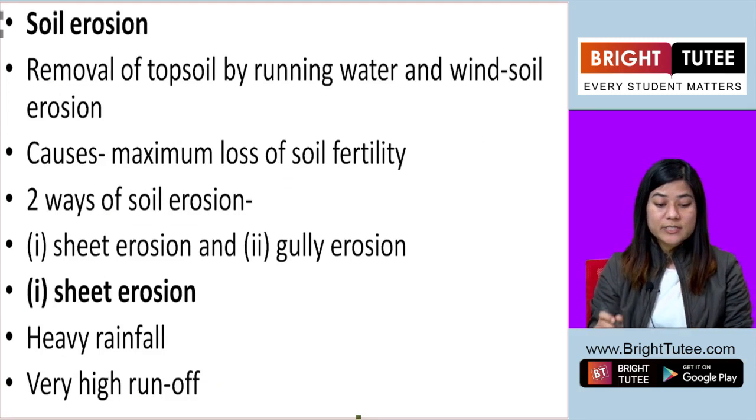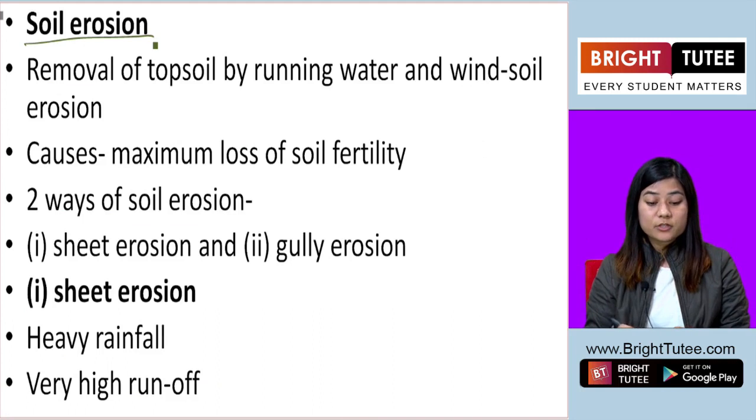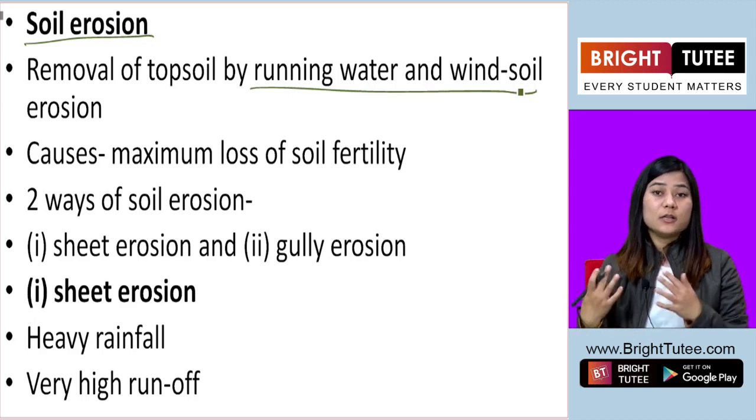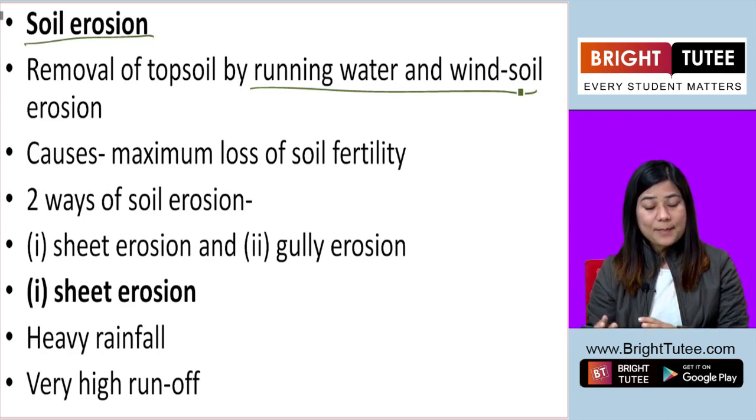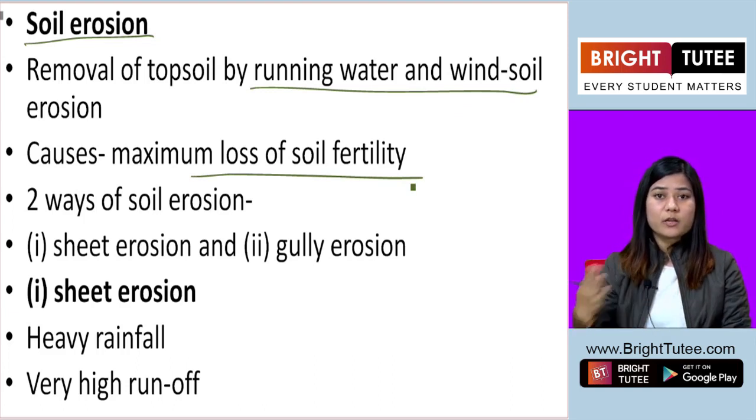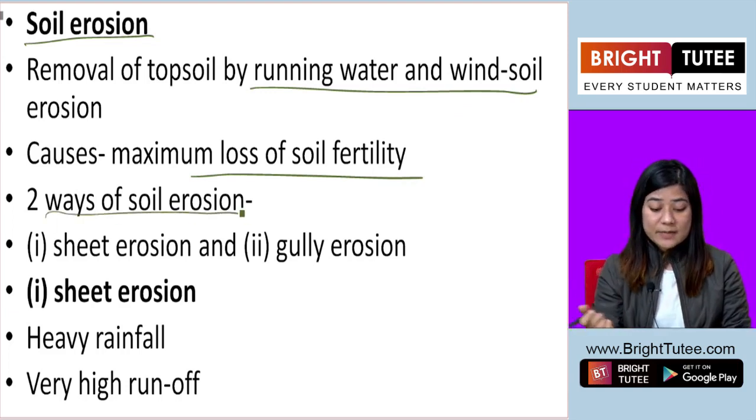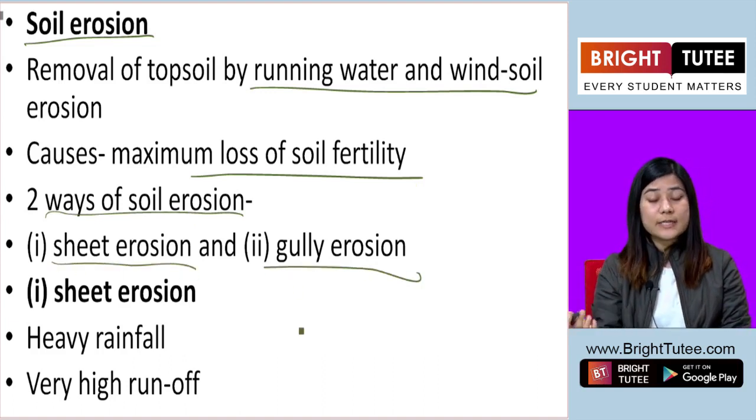Now the next thing we are going to see is soil erosion. Now what is soil erosion? When the topsoil gets removed by running water or wind, that is called soil erosion. When soil erosion happens, it leads to maximum loss of soil fertility. With erosion, the fertility of the soil decreases. Okay, there are two ways in which soil erosion takes place. One is sheet erosion and the other is gully erosion.